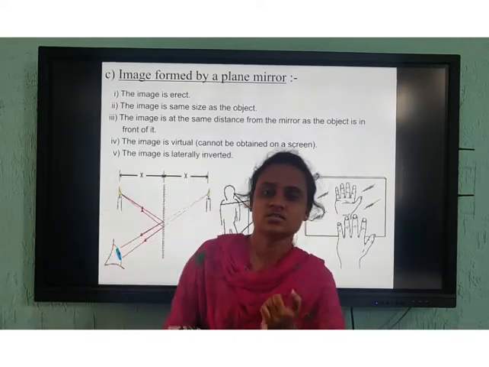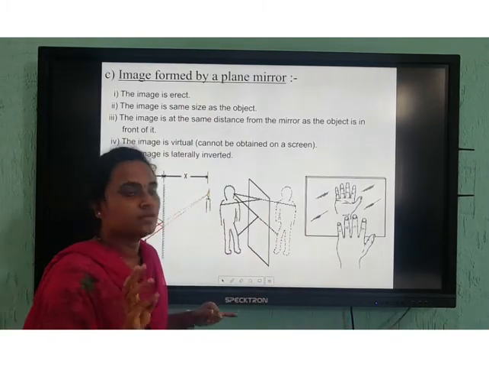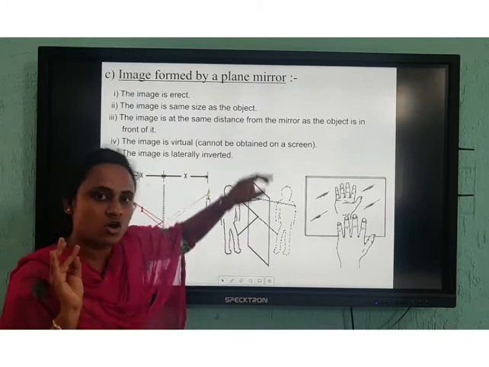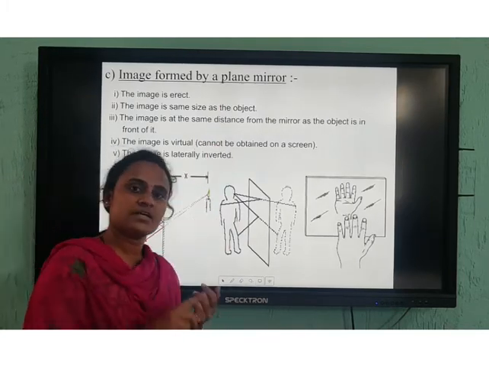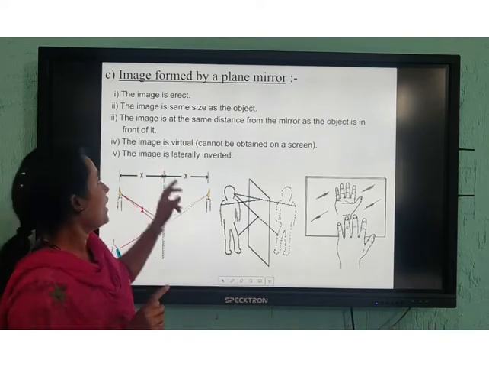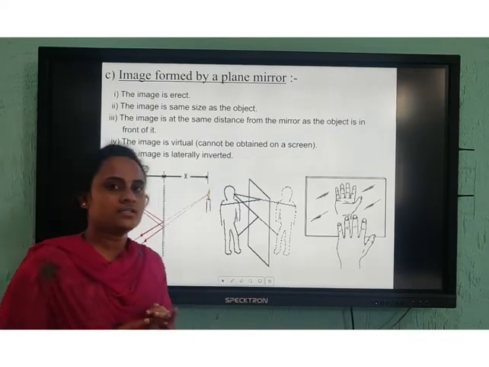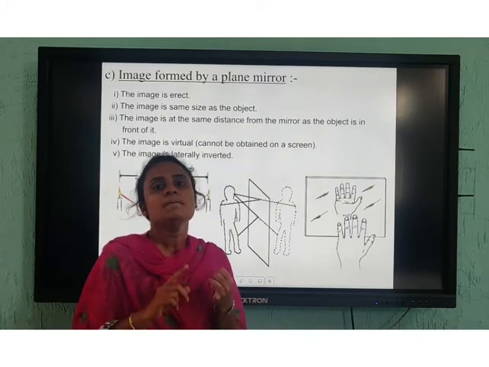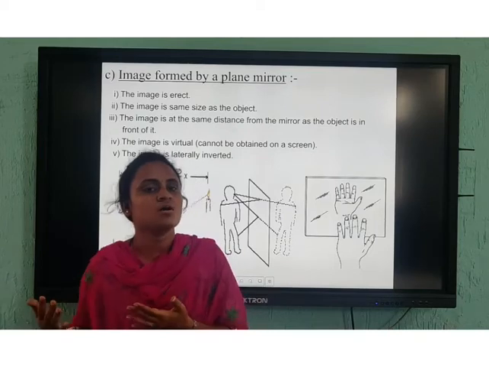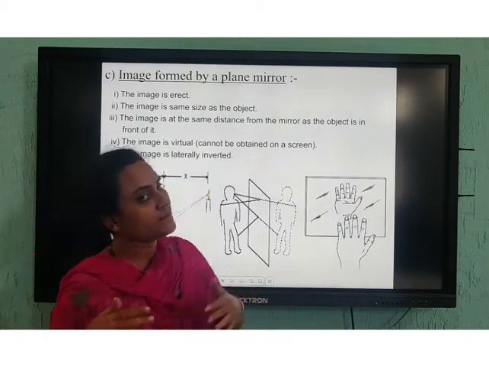So what are the characteristics of a plane mirror? One, the image will be erect and the same size as the object, at the same distance from the mirror as the object. The image is virtual. The image is laterally inverted. Clear? These are the characteristics of the plane mirror, and how the image is formed in the plane mirror. Now we have learned how the image is formed in the plane mirror.